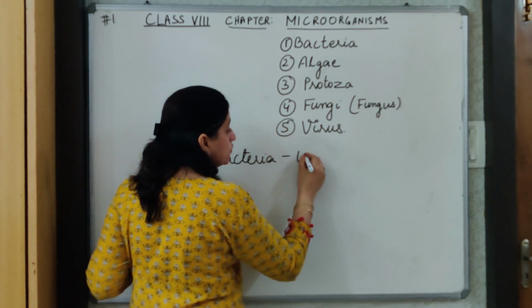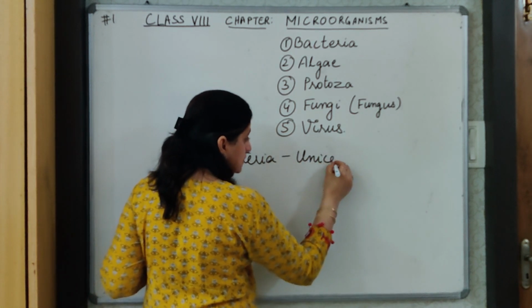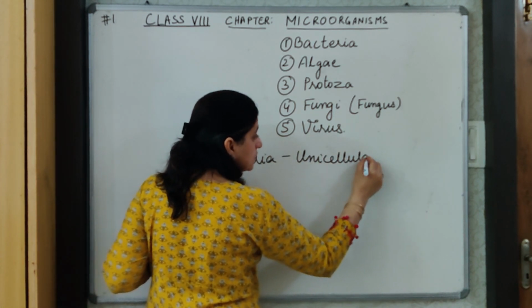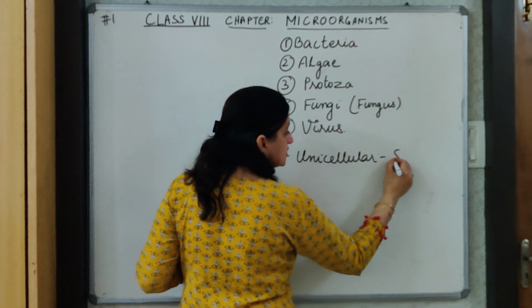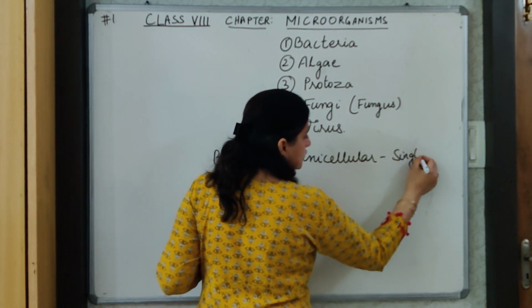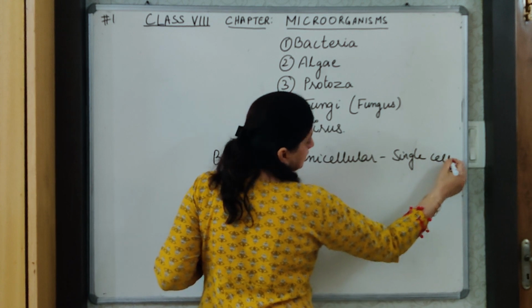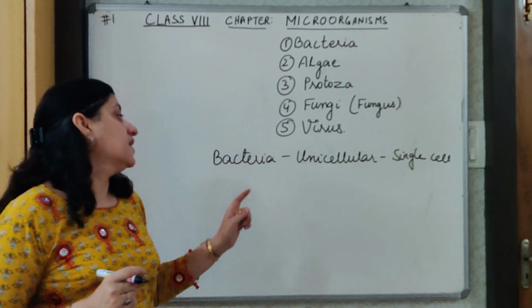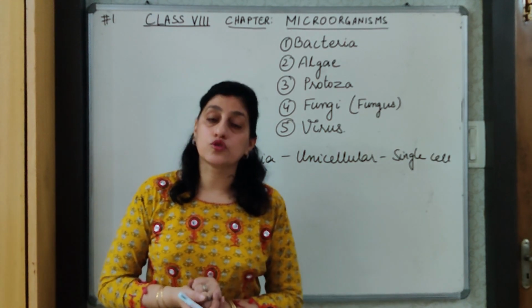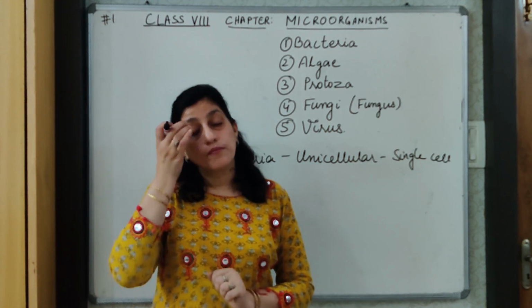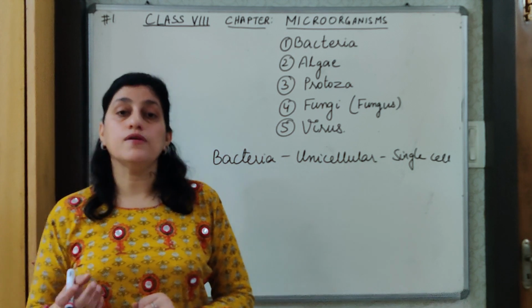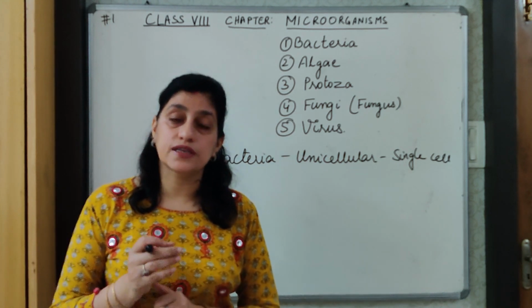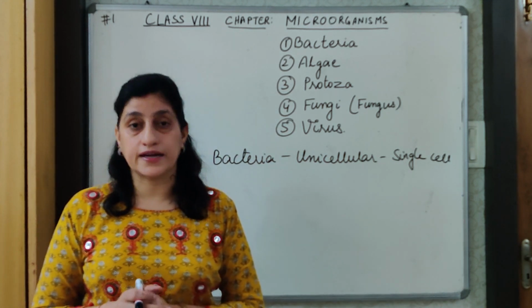Bacteria are unicellular microorganisms. Unicellular means made up of a single cell. The body of this is made up of just a single cell, and we know that cells are extremely small in size, and hence we require a microscope to see this. Bacteria come in different shapes, and according to the shapes they have been put in different categories.